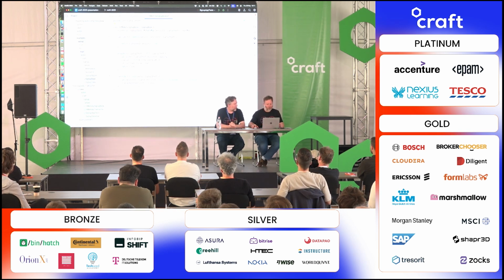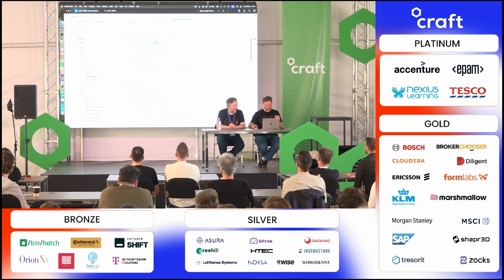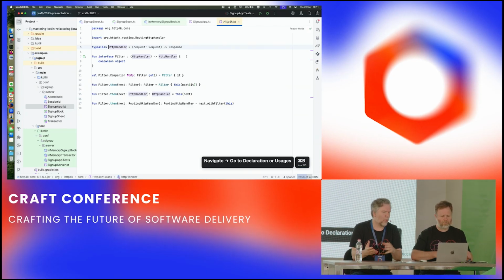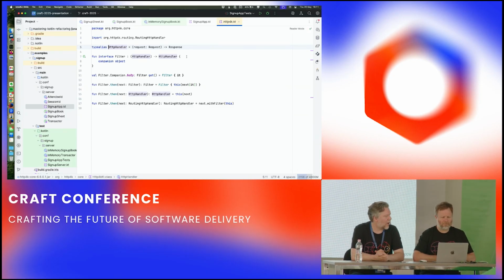So, and then the sign-up book, that's going to be used by a sign-up app. So this is an HTTP4K web application. An HTTP web application is a function from HTTP request to HTTP response, and it's responsible for routing that HTTP request to a handler that can handle it, for performing transactions and business logic and other things.